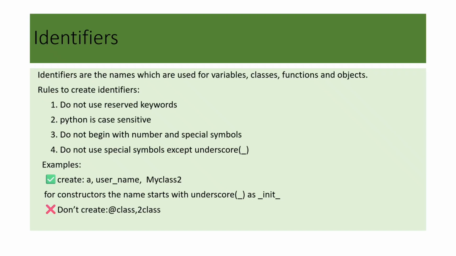The only special character we can use is the underscore, and that too, do not begin the name with an underscore. We can only use the underscore in between the name. The only kind of names which begin with an underscore are constructors. Here are some examples of names of identifiers, and some examples of names which we cannot create as identifiers.